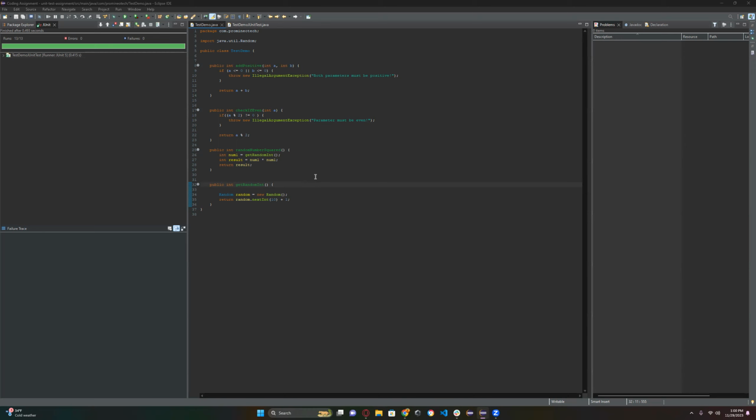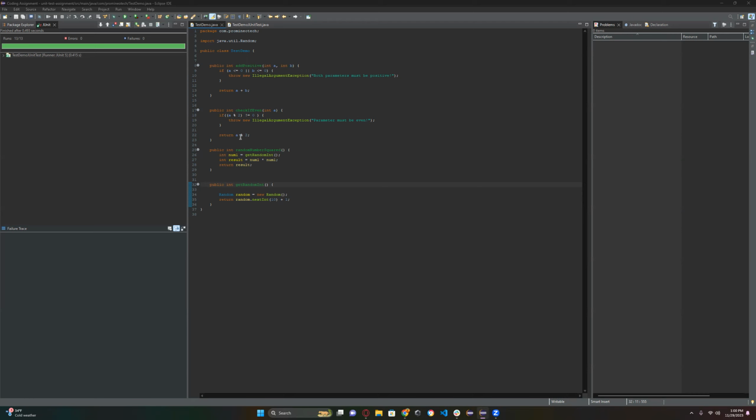We were working on JUnit testing this week, and we are testing the following methods. The ability to add two positive integers to each other, and throwing an illegal argument exception if one of those numbers is not positive, so 0 or negative. The other one, which is to create our own, checking if a number is even, and throwing an illegal argument exception if the number put in is not even.